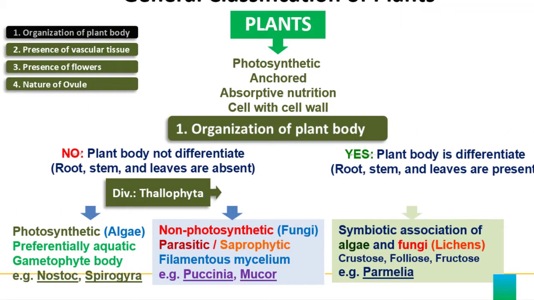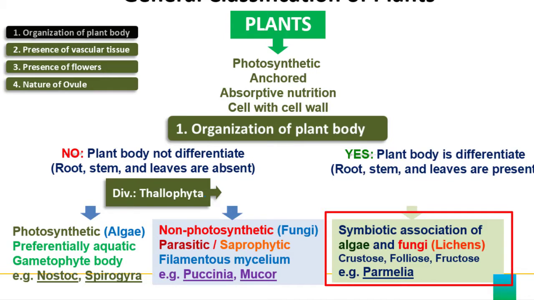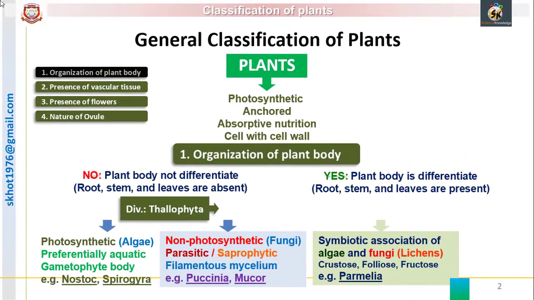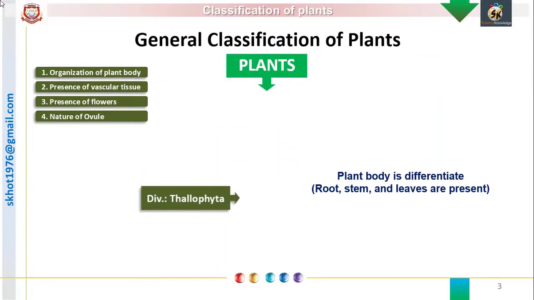The third group is actually a symbiotic association between algae and fungi, and they are called lichens. For example, crustose, foliose and fruticose lichens. They grow on bare rock like white or pale green patches. So this is the first group, unorganized plant body.